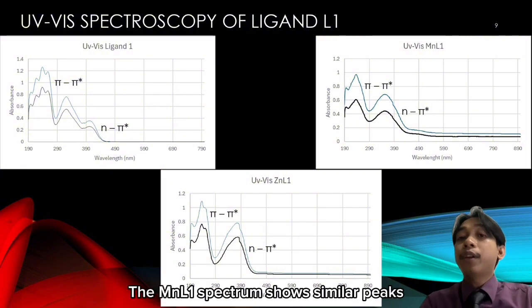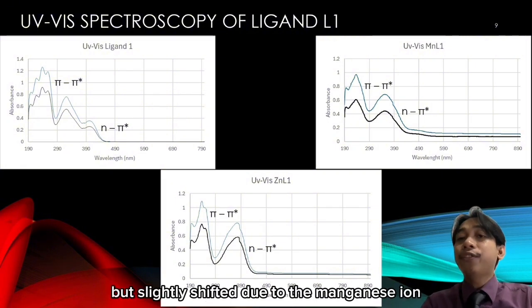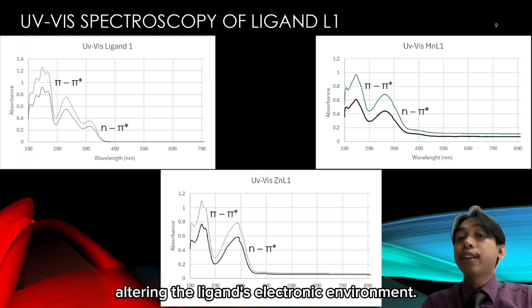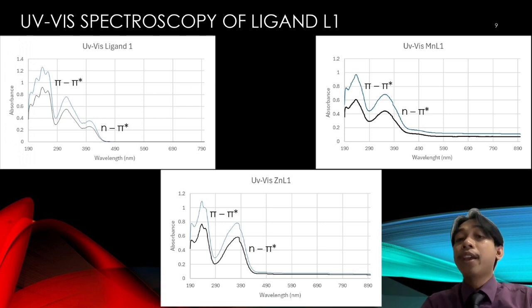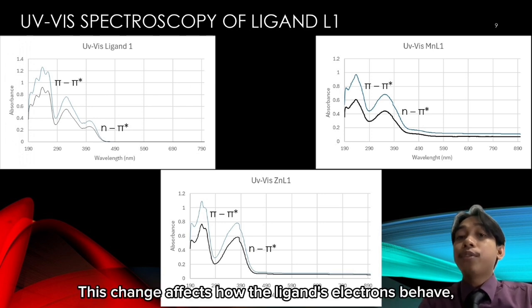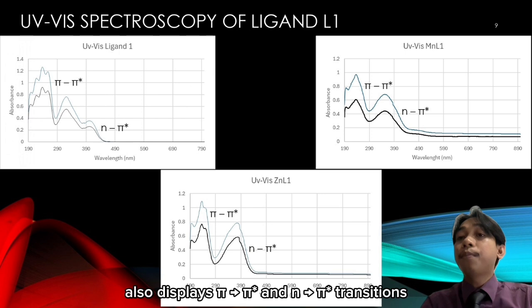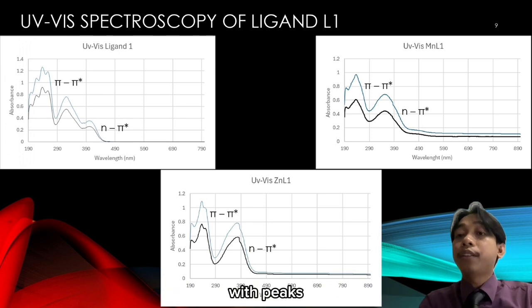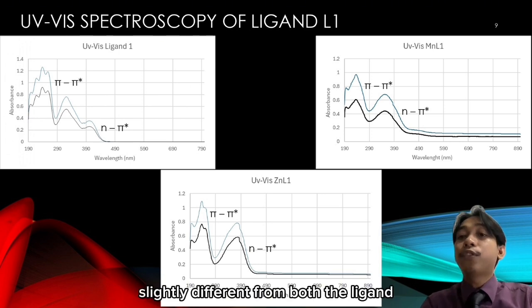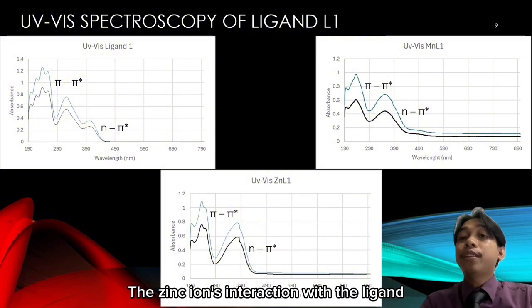The manganese L1 spectrum shows similar peaks but slightly shifted due to the manganese ion altering the ligand's electronic environment. This change affects how the ligand's electrons behave, resulting in different absorption characteristics. The zinc L1 spectrum also displays π to π* and n to π* transitions with peaks slightly different from both the ligand and the manganese complex. The zinc ion's interaction with the ligand leads to unique absorption properties.